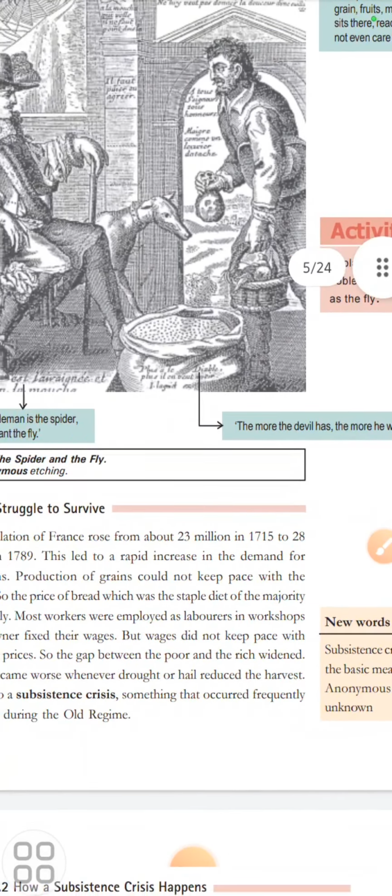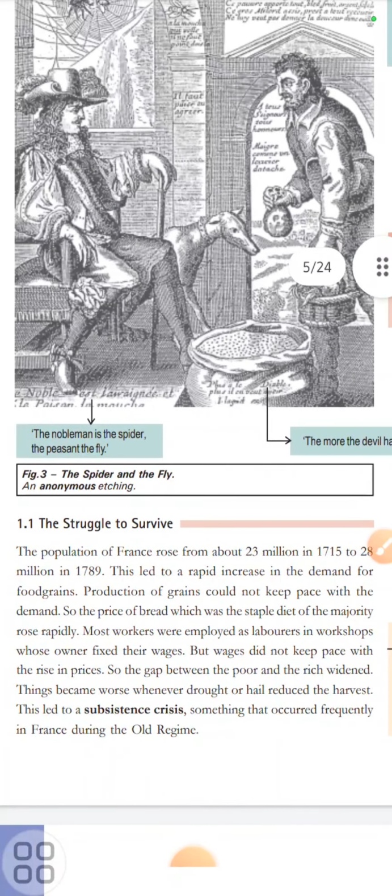As you can see in the paragraph, in the first line they have clearly mentioned that from 1715 to 1789, France witnessed a gradual increase in population. It was 23 million in 1715 and it became 28 million. And with this increase in population there was also an increase in demand for food grains, because with a large population they required food grains for survival.